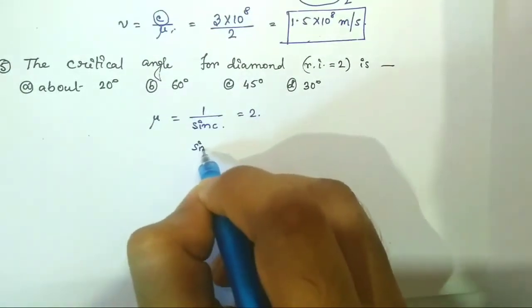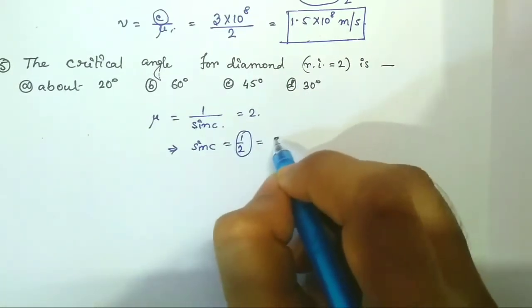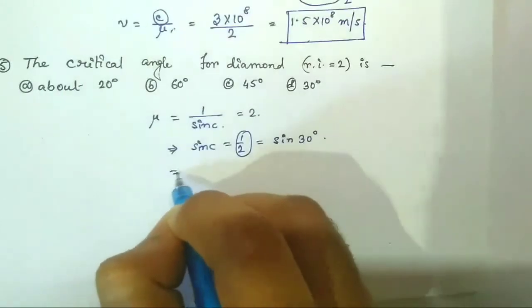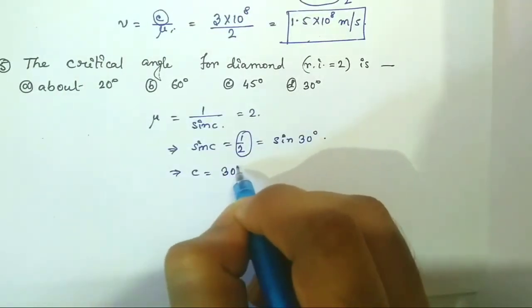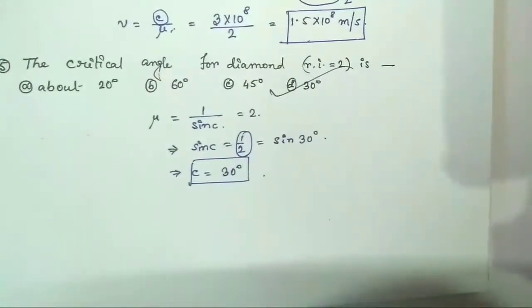So sin C will be equal to half. This is equal to sin 30 degree, or C will be equal to 30 degree. So option D is the right answer.